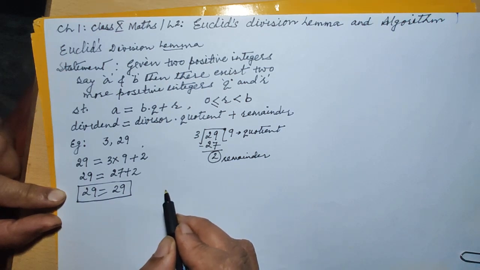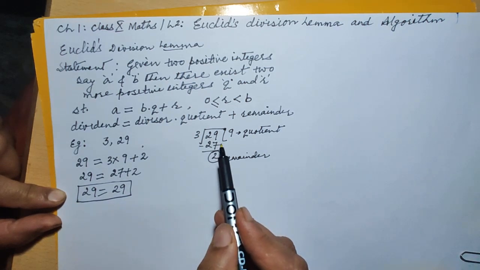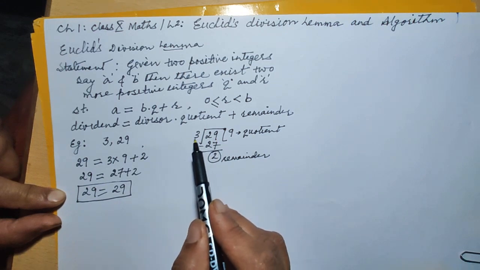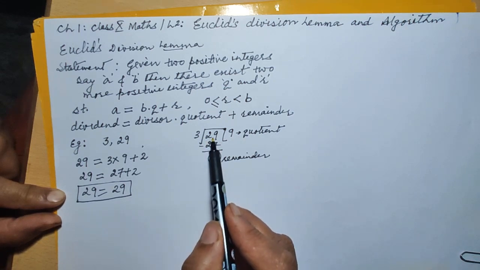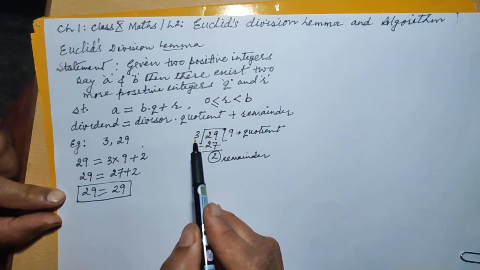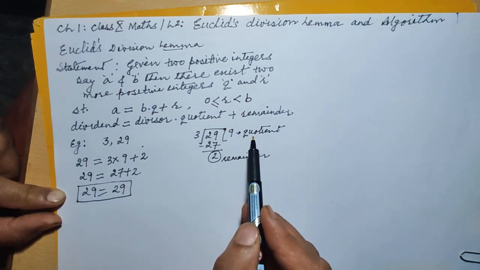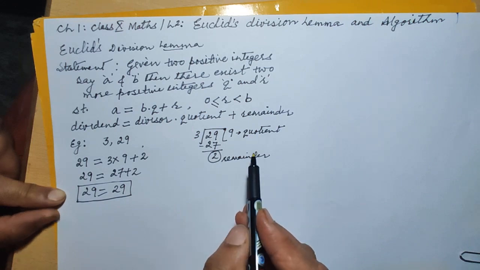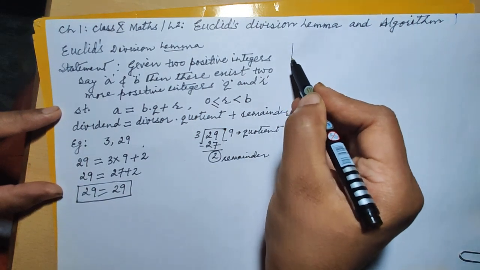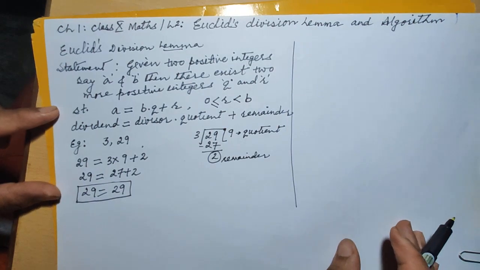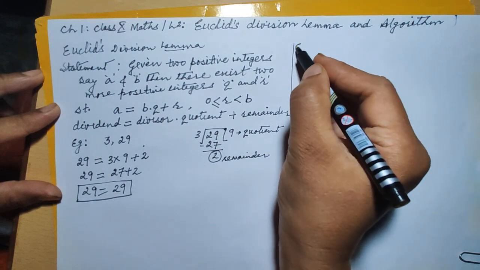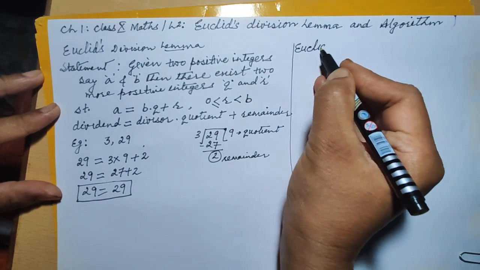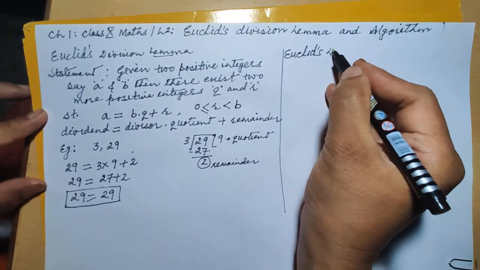So Euclid's division lemma is nothing but the long division process involved in dividing a number by another number. And as we all know, the number which is to be divided has to be bigger than the smaller number. Then only we can get two more positive integers. Let us have its application. There are continuous applications, right? That we shall discuss in Euclid's division